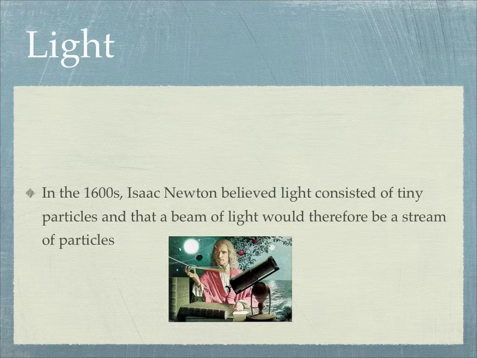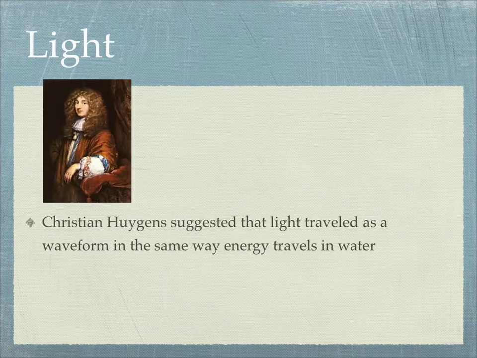Let's go back and do a little bit of history. First of all, if you go back to the 1600s, there's a little dispute back then about light. Isaac Newton thought that light was tiny particles, and that the particles would travel like in a beam, like a stream. So that was the belief that he had. Another guy at the same time, Christian Huygens, suggested that it would be more of a wave. So there are these 2 ideas competing, and they can't decide which one is really real at the time. And of course Newton's pretty famous, so a lot of people believe his ideas.